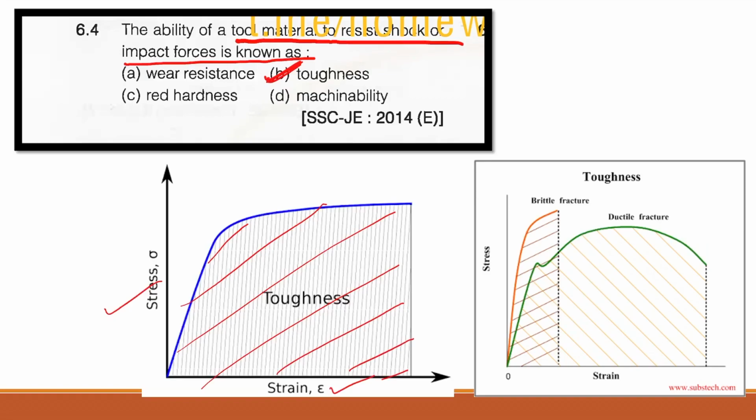For brittle material this kind of area is considered the area for toughness, and for ductile material it is this kind of area. It depends upon the stress strain curve for the particular respective material.